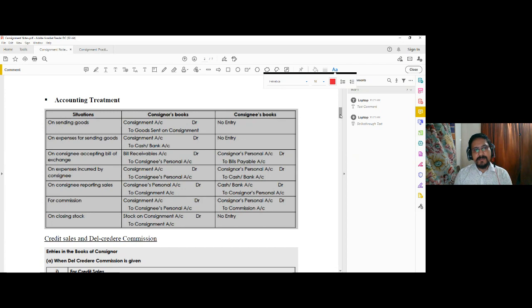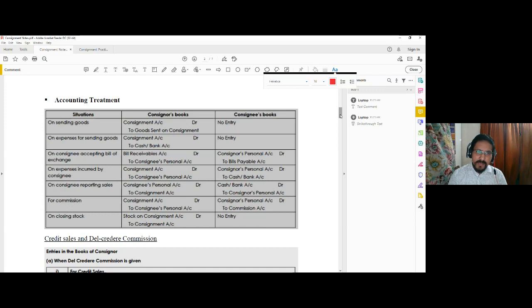So the consignee accepting the bill of exchange, you are drawing a bill, so bills receivable account debit to the consignee's personal account. Now for this, the consignee will prepare certain records in his books. He will debit the consignor's account, because the consignor is the receiver of the bill and he is accepting, so bills payable is credited.